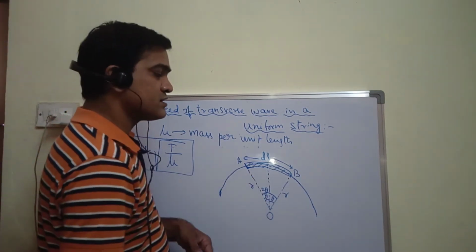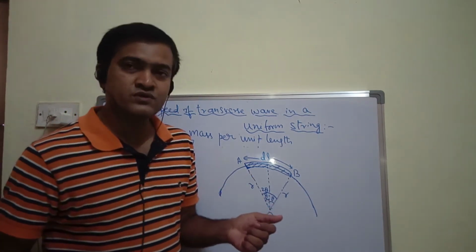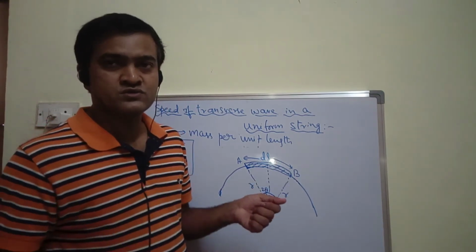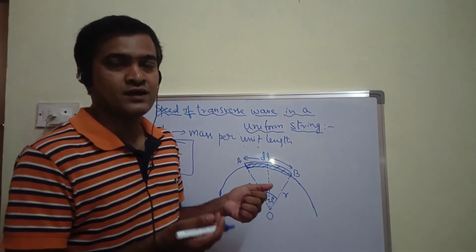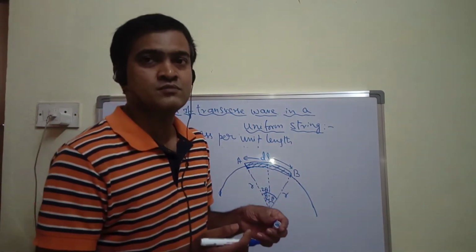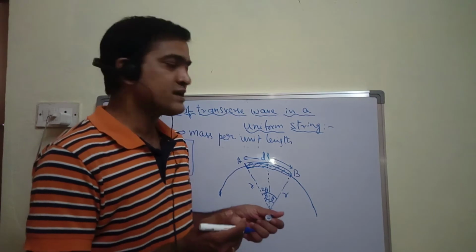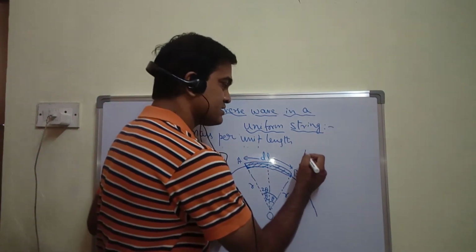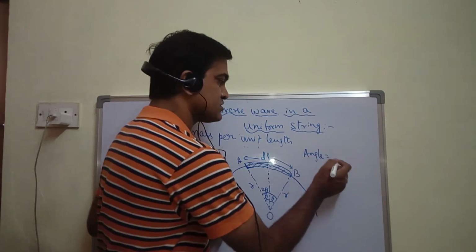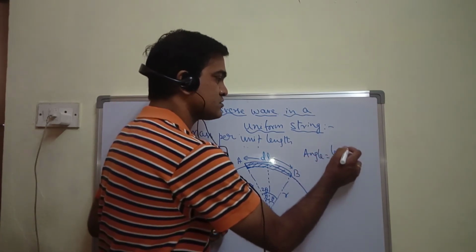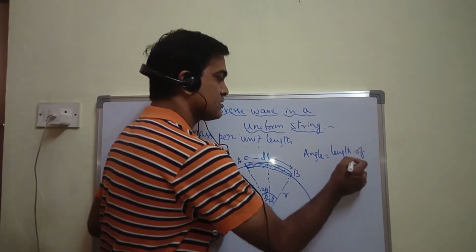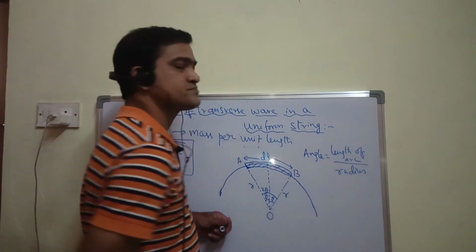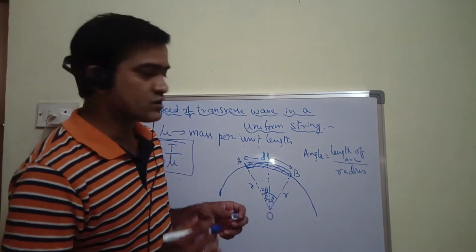Now from this figure you can find out, as you know the formula for angle in mathematics, math you are going to use every time, right? So angle is equal to arc length by radius. I am writing the formula: angle is equal to length of arc upon radius. Angle is equal to length of arc upon radius.